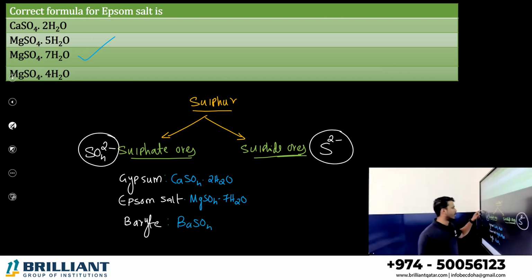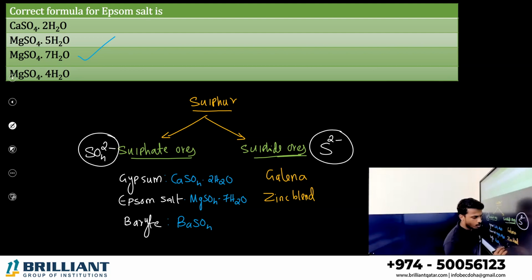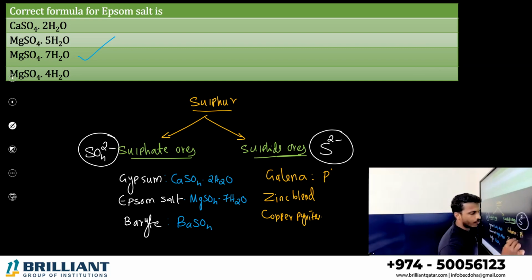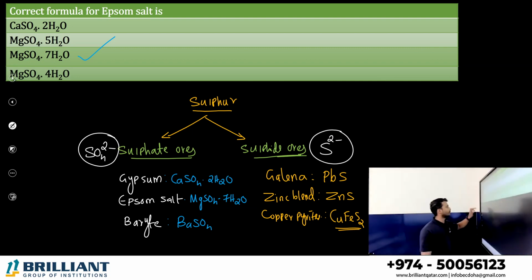Coming to sulfide ores. Sulfide ores are galena, zinc blende, and copper pyrites. These are the ores in which sulfur exists in sulfide form. Galena is the ore of lead, lead sulfide. Zinc blende is zinc sulfide. Copper pyrite is CuFeS2, a copper ore. So the correct formula of Epsom salt is magnesium sulfate 7H2O.